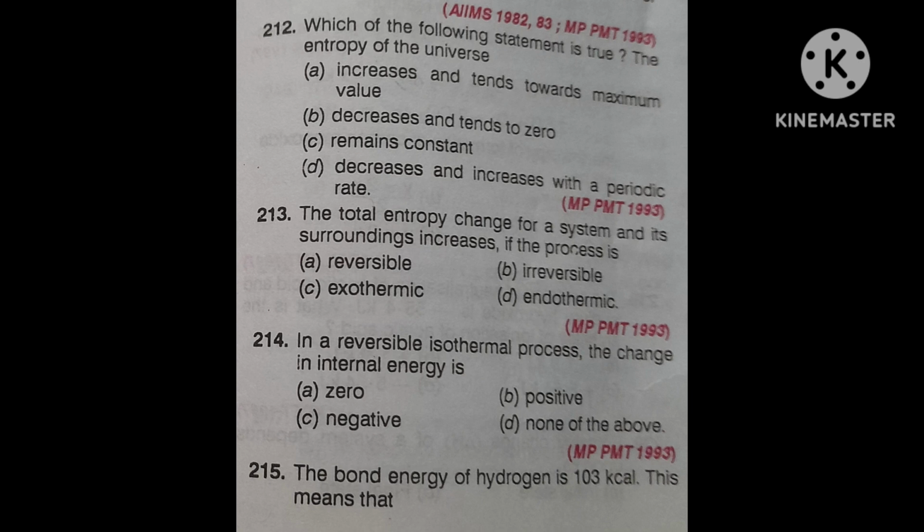Third, 103 kilocalorie are required to break one bond to form 2 atoms of hydrogen. Fourth, 103 kilocalorie are required to break 1 mole of hydrogen molecules into ions. You can answer this question within 10 seconds. Just think, after that I will tell the correct answer and its explanation.